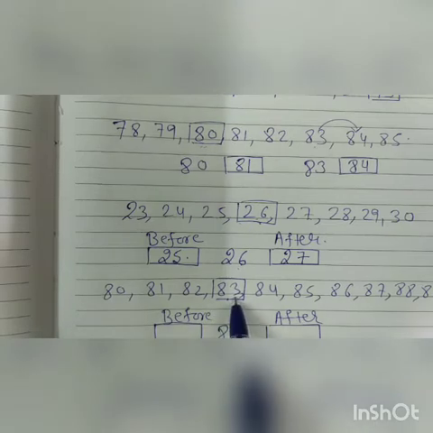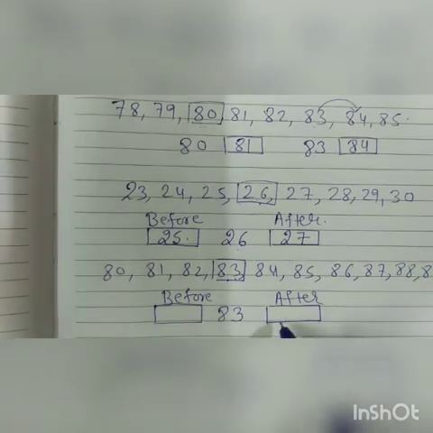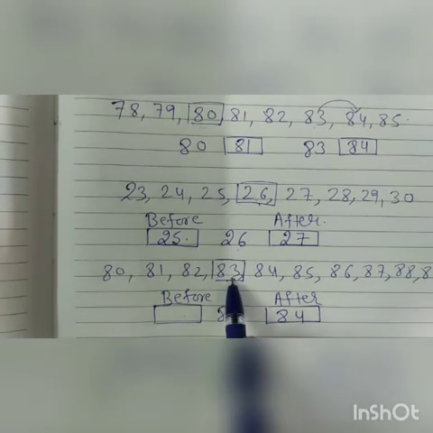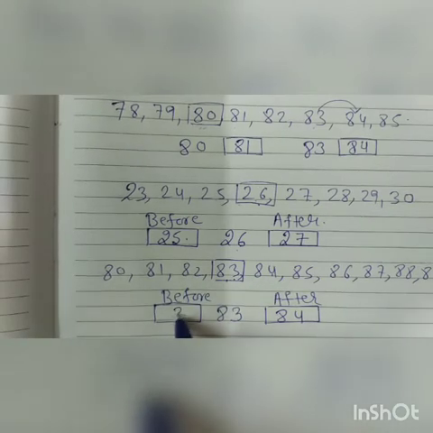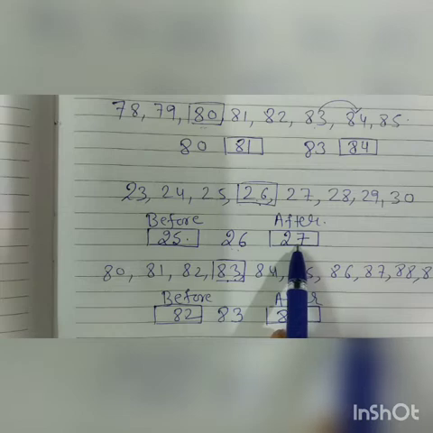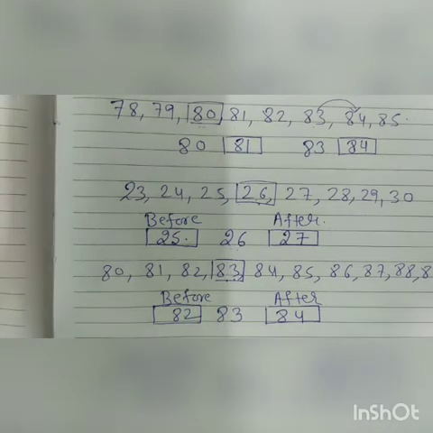After 83 it is 84, so we will write 84 here. Before 83 it is 82. So the number coming after is known as the after number, and the number just coming before that number is known as the before number. So it is clear for you.